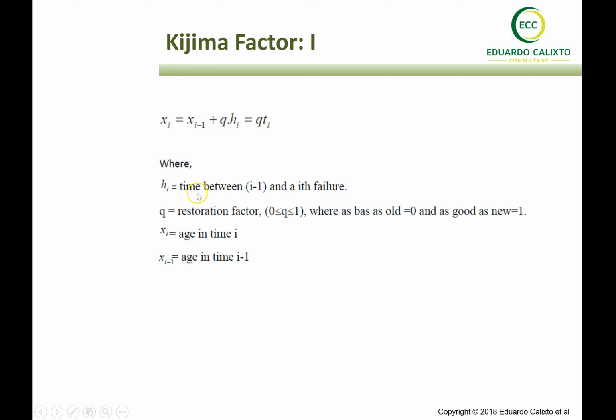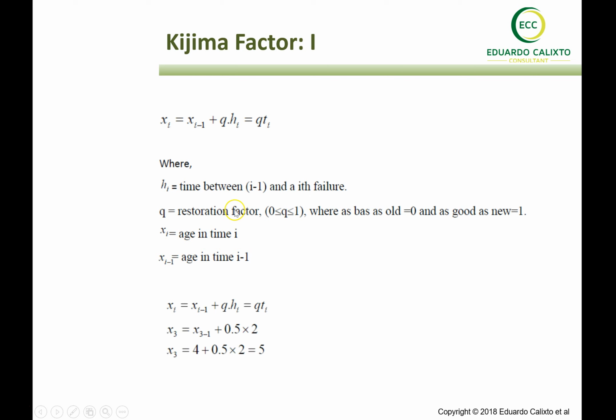So h_i is the time between failures, the time between failure i minus 1 and failure i. And k is the restoration factor. So if we have 100% restoration factor, we have the state as good as new, so k equals 1. If we have 0% restoration factor, we have the state as bad as old. And here x_i is the age at time x and the age in the previous period.